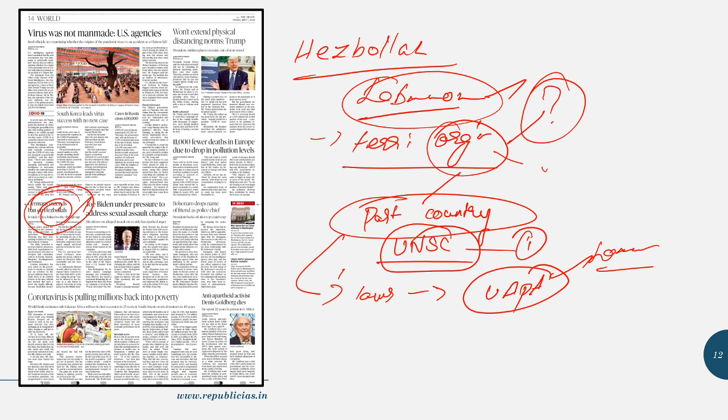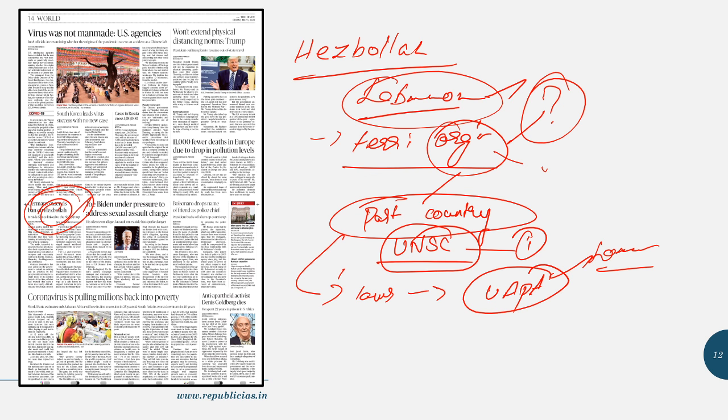So what is happening in Germany is that the police are raiding places and finding out the migrants, and there's also an indication that some Hezbollah Shia group people might be living in Germany. So this happens to be a cause of concern, and the news item is with respect to it. But what you need to know is the Unlawful Activities Prevention Act, based upon which we name an organization as a terrorist organization.